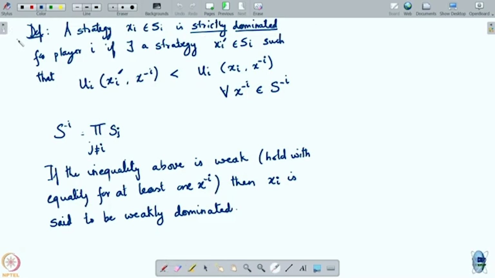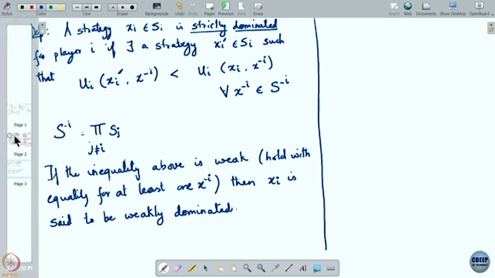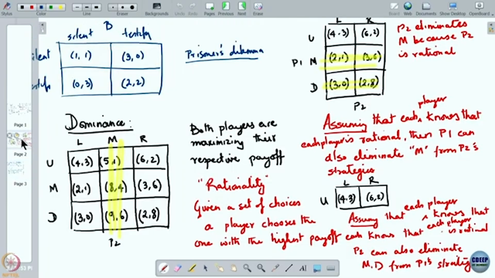Alongside this, I also need a definition for this assumption that we made. The assumption that we made was that, if you remember here, we assumed that each player knows that each player is rational, and then we assumed that each player knows that each player knows that each player is rational. You can continue this recursion further and further, and actually go ad infinitum.